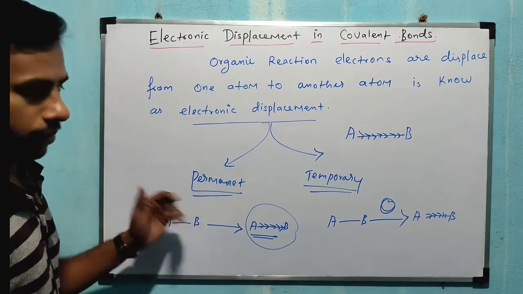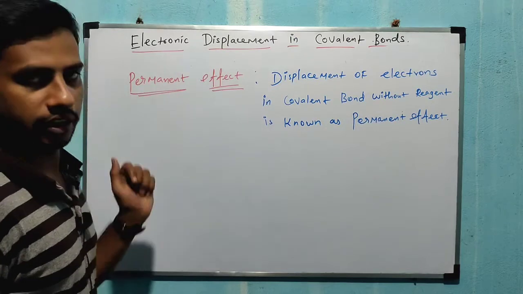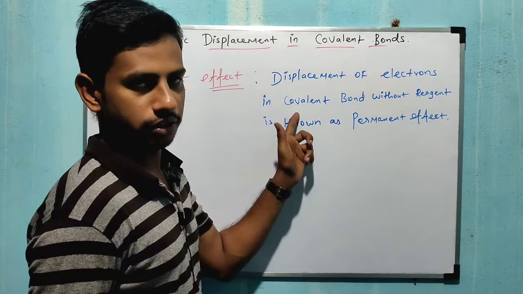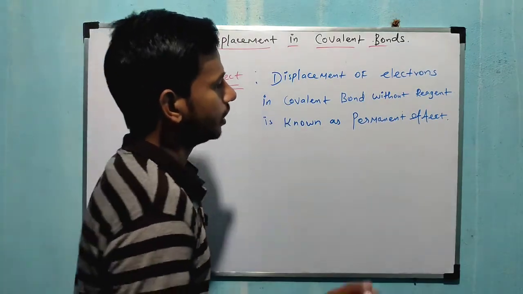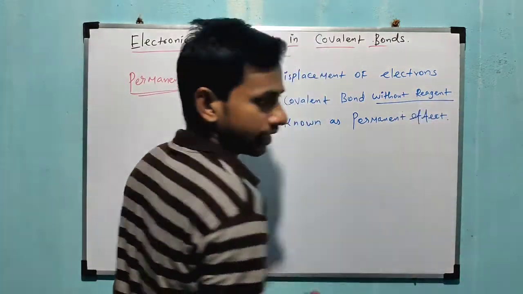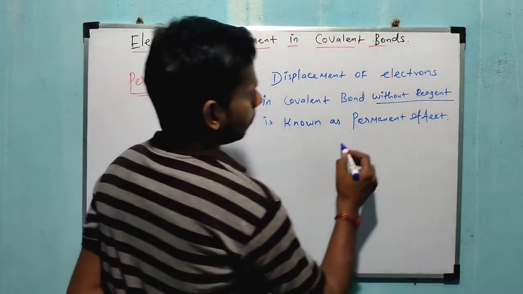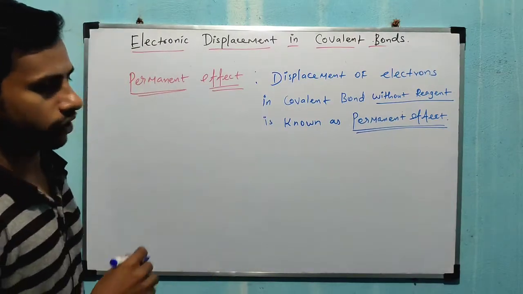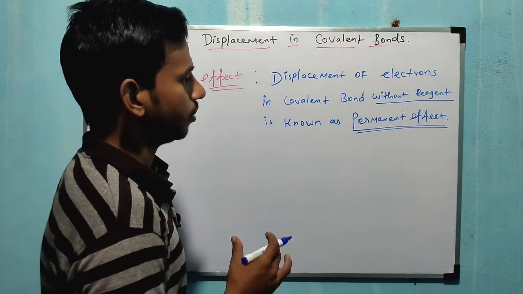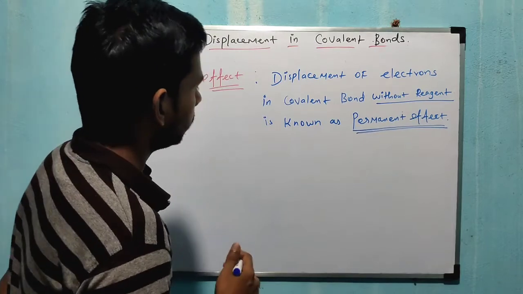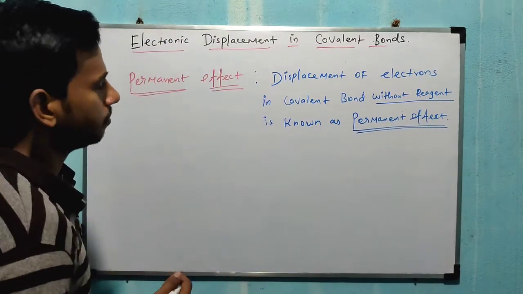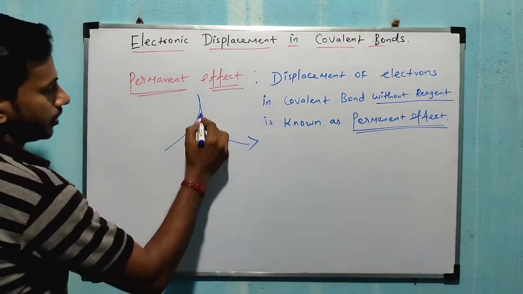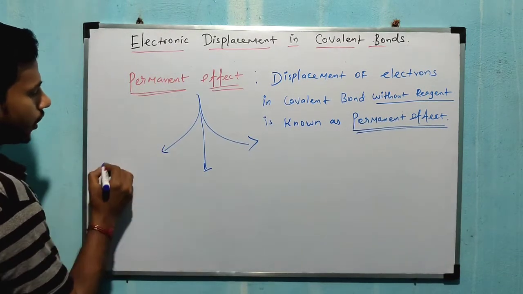Let's see the permanent effect. Displacement of electrons in a covalent bond without reagent is known as the permanent effect. That means the electron transfers from one atom to another atom without reagents. This permanent effect is further classified into three important types. Now one is the inductive effect.